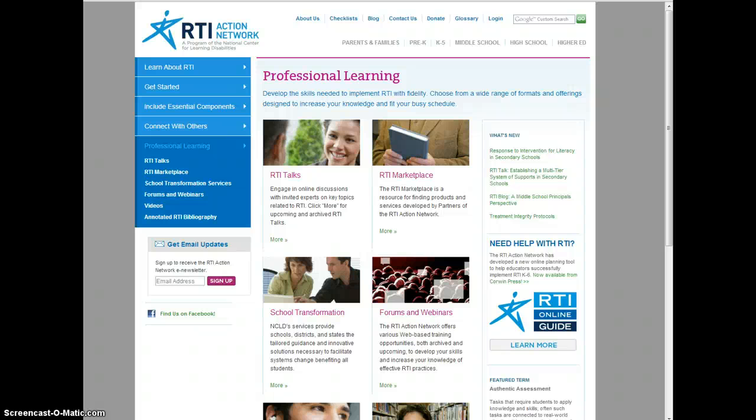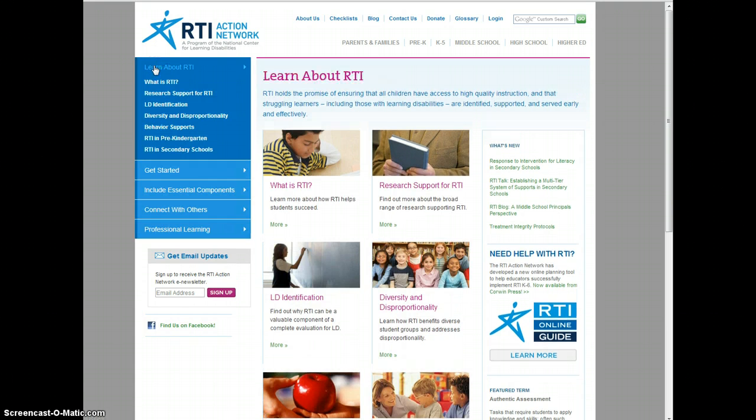If you have questions about RTI, the website rtinetwork.org is a great resource. If we look at the left, we notice that there's information about learning about RTI, and you can just see what the overall process is and understand the first step is universal screening. The next step is your different tiers. It helps you understand why we do RTI with the LD identification.